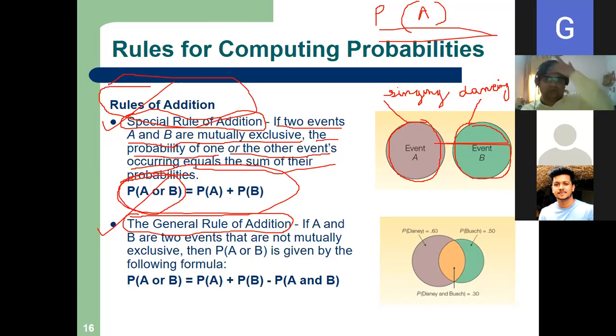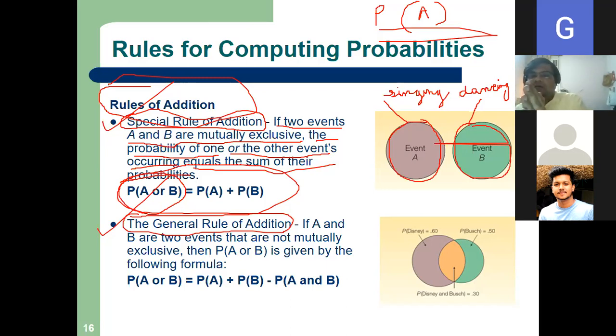Listen to me again carefully. In the 60 students, there are some students who know singing, which I call event A. I define some event A. What is my event A? Students who know singing.